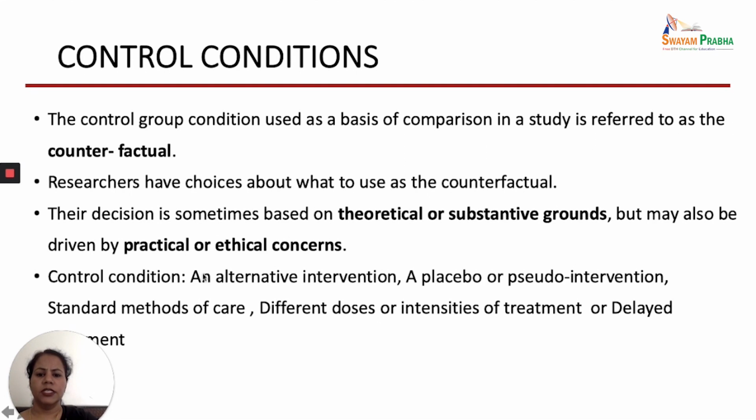So control condition is an alternative intervention. It can be a placebo or pseudo interventions also. Placebo is that the patient thinks that he is getting the same intervention, but it is not the same intervention. For example, if to one group you are giving a drug which is having an effect on a particular system, the placebo may be the same type of drug which may look the same, but it is not having the effect. Then standard methods of care can also be taken as a control condition. Different doses or intensity of treatment or delayed treatment can also be taken as a control condition.